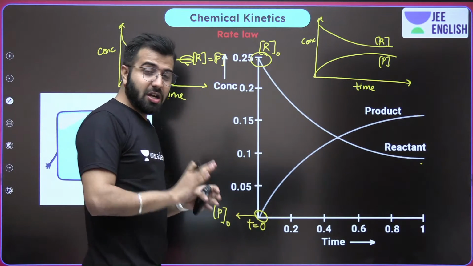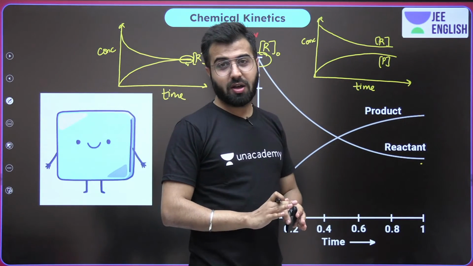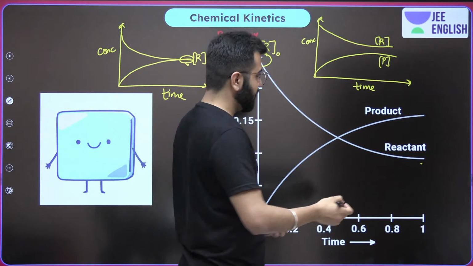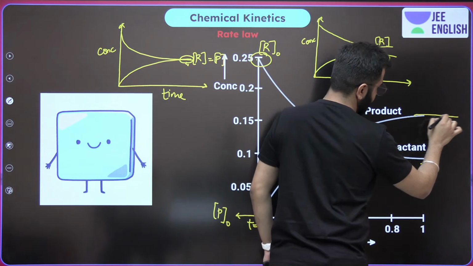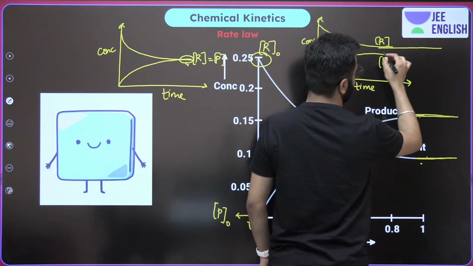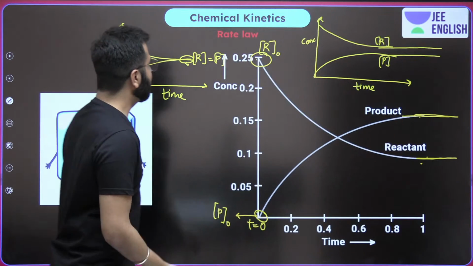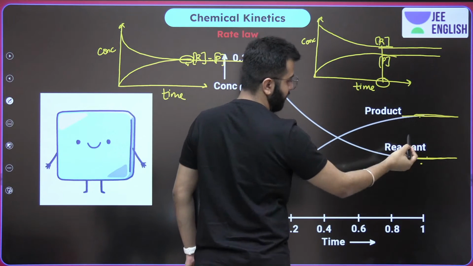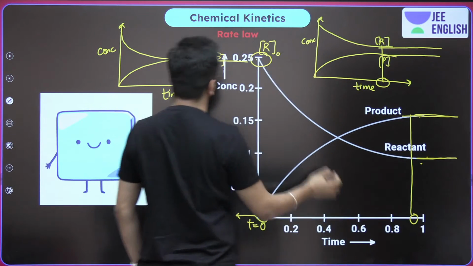When the concentration of reactant and product do not change, then we can say that the things are in equilibrium. So if the graph saturates and now doesn't change, then ultimately equilibrium is achieved. Here itself, equilibrium. Here itself, equilibrium.